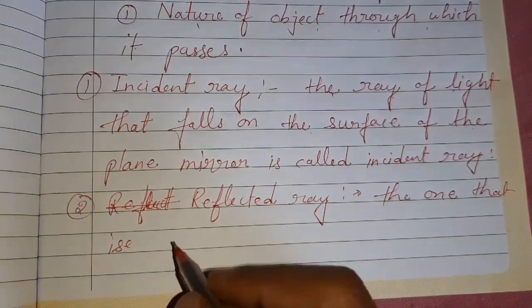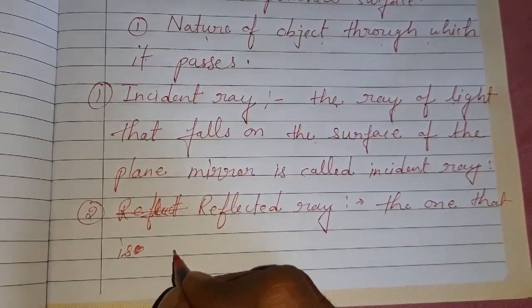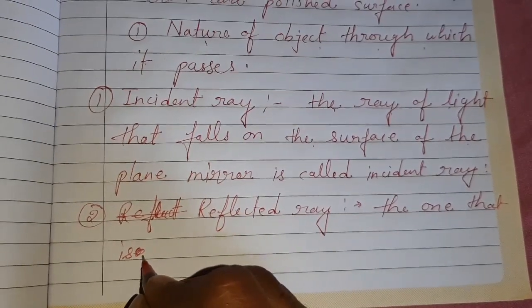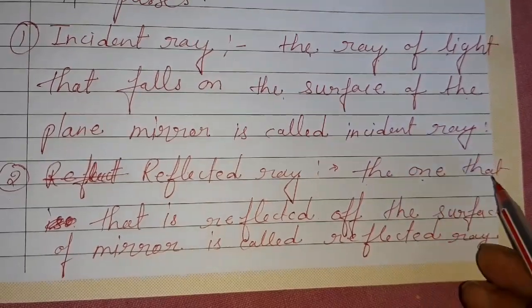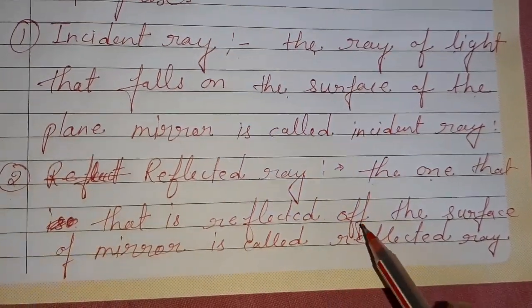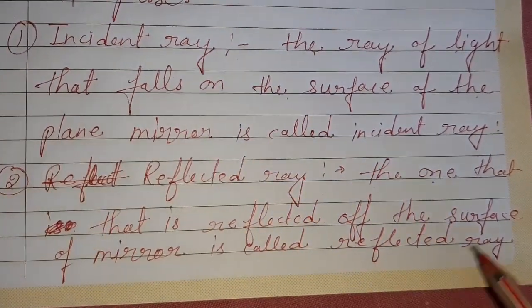The one that is reflected off the surface of the mirror is called the reflected ray.